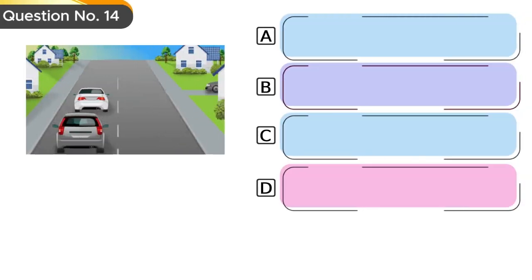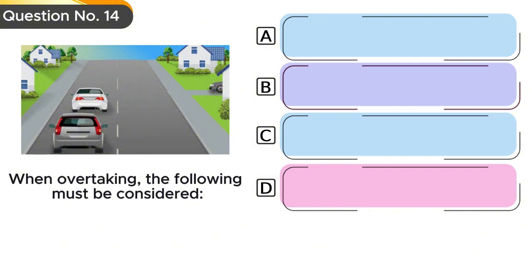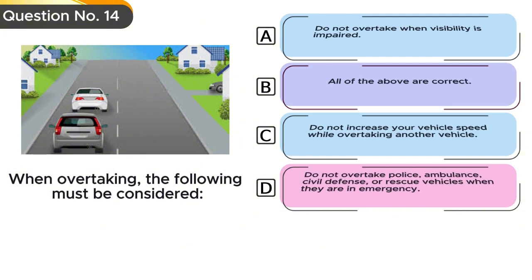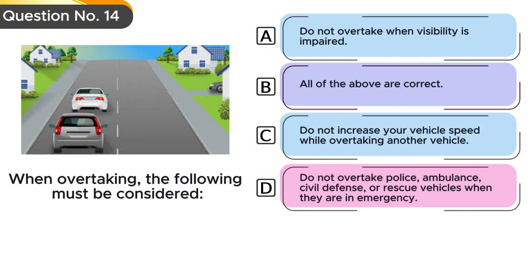Question number 14. When overtaking, the following must be considered. Option A, do not overtake when visibility is impaired. Option B, all of the above are correct. Option C, do not increase your vehicle speed while overtaking another vehicle. Option D, do not overtake police, ambulance, civil defense, or rescue vehicles when they are in an emergency.